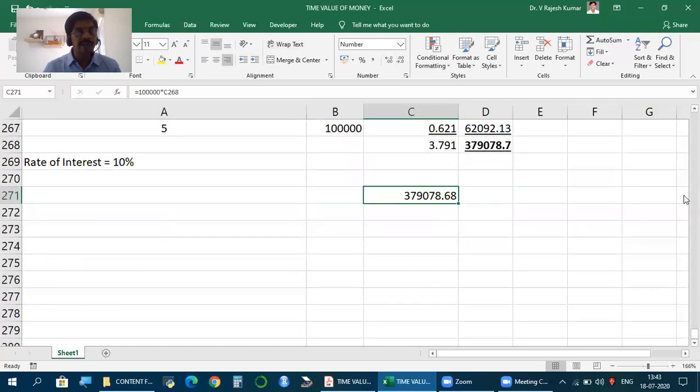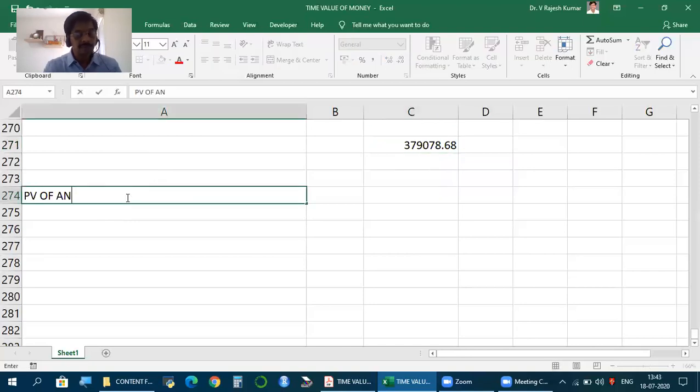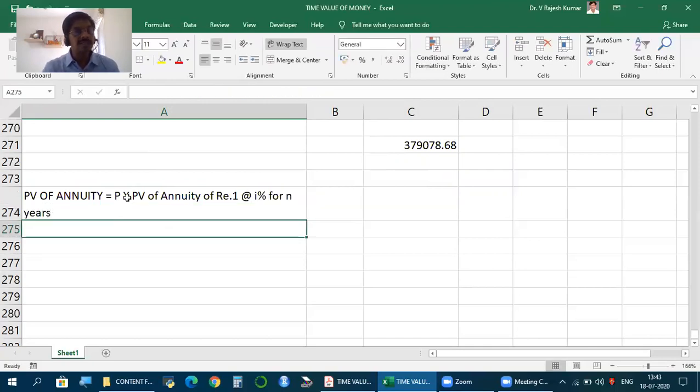So, what is the direct method to do? To find the present value of annuity, take P. What is P? Periodic payment. In this case, it was 1 lakh, into the present value of annuity of 1 rupee at the rate of I% for n years.